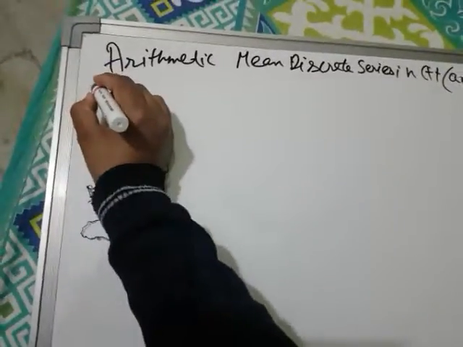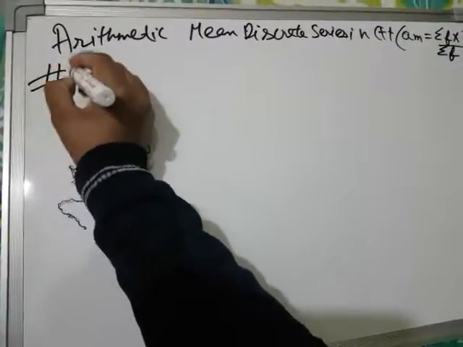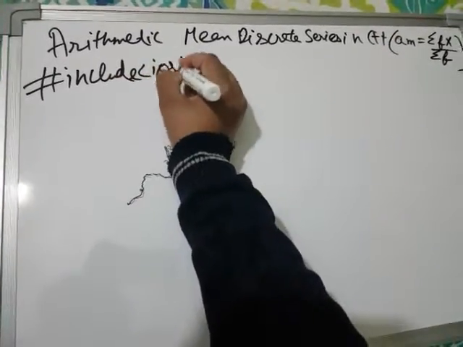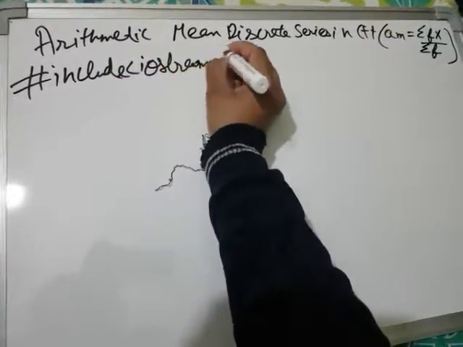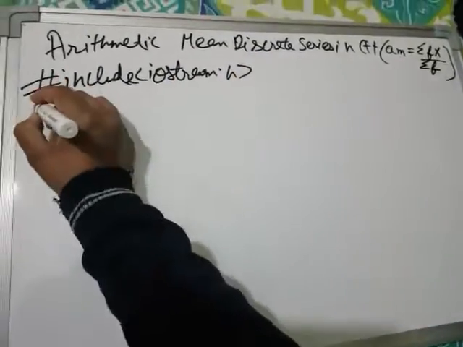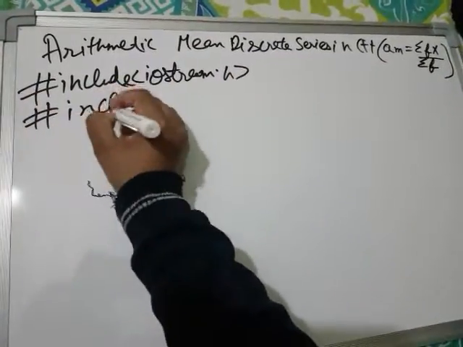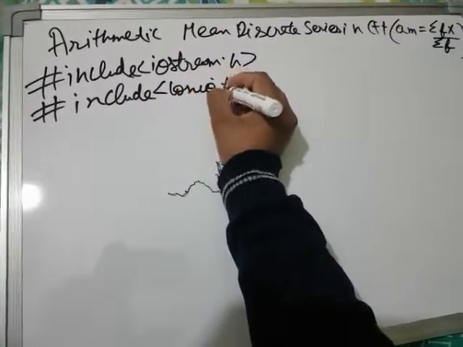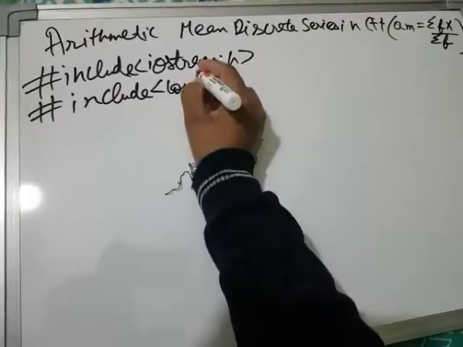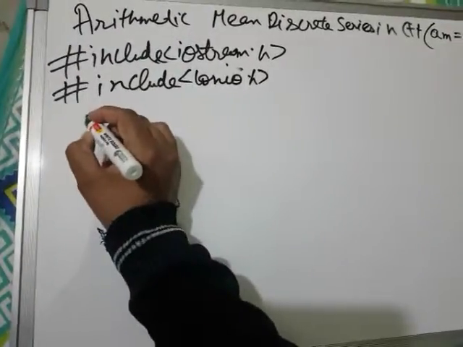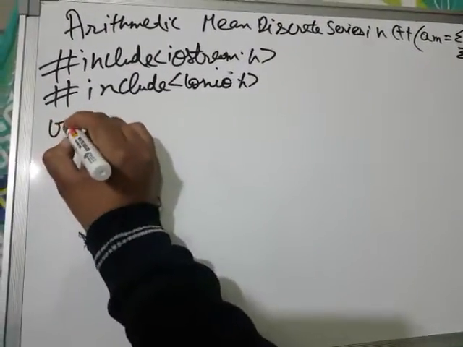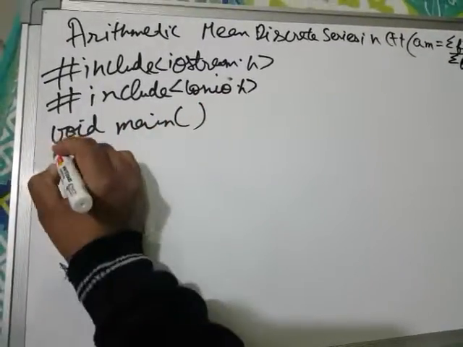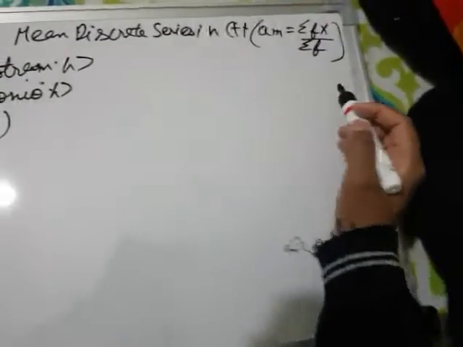First of all, we write the required header files, like hash include iostream.h for input output task, and for clear screen and getch task we will use conio.h, right? So next we are going to define the main function. So void main.